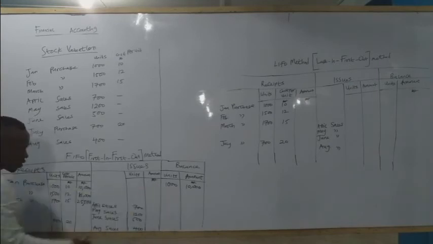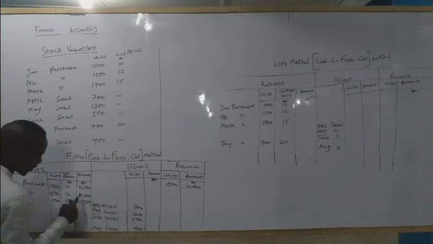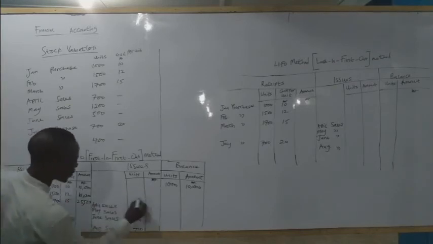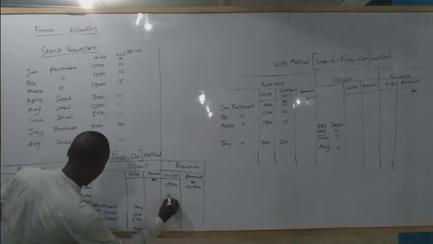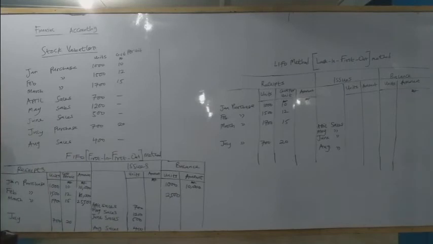So this will now be 1,000 plus 1,500. At the end of February, we have 2,500 units.